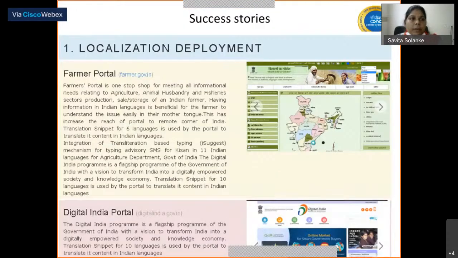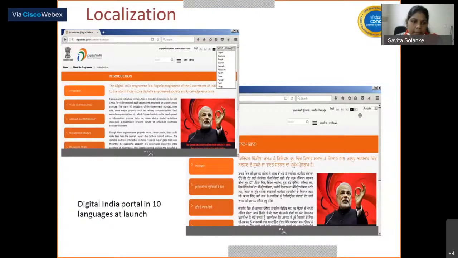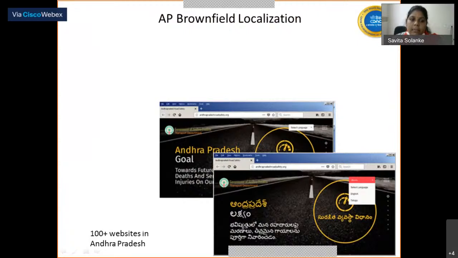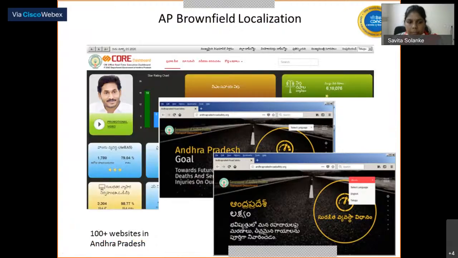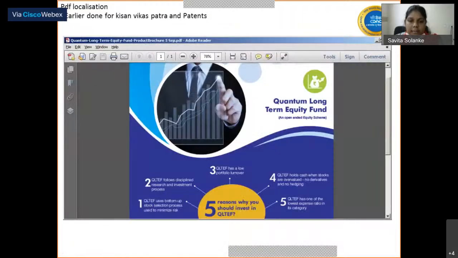Then we provided a translation solution to the Digital India portal. This is the English version of the web portal, and this is the Punjabi version. We provided an instance of LPMF, the whole project, to the Andhra Pradesh government, ePragati, and they translate their 100+ websites into the Telugu language, including their core websites, with the help of their own translators.